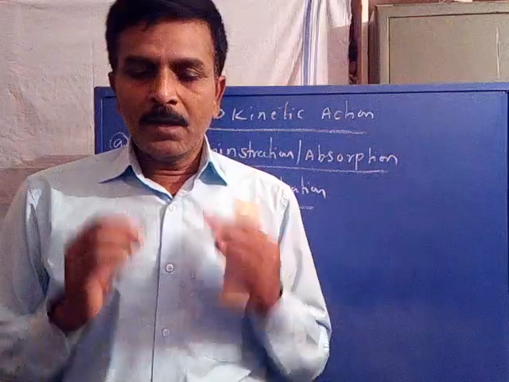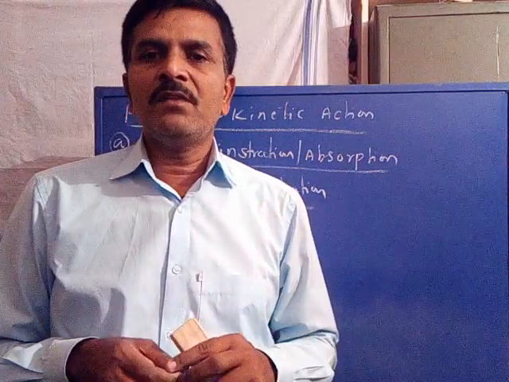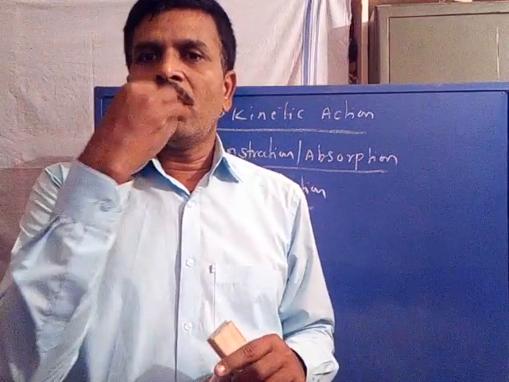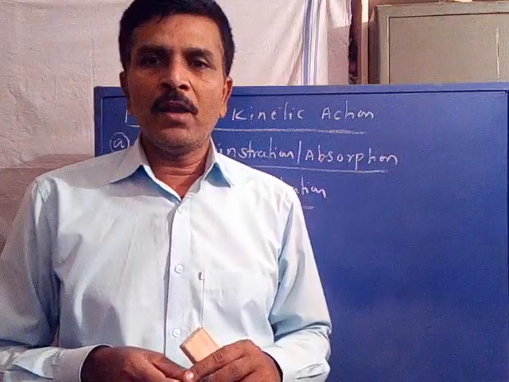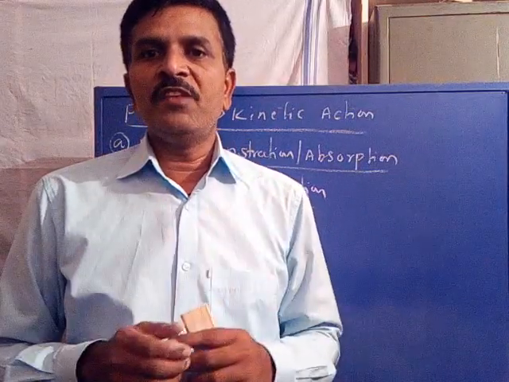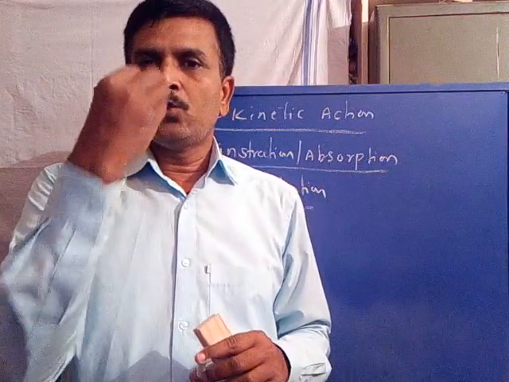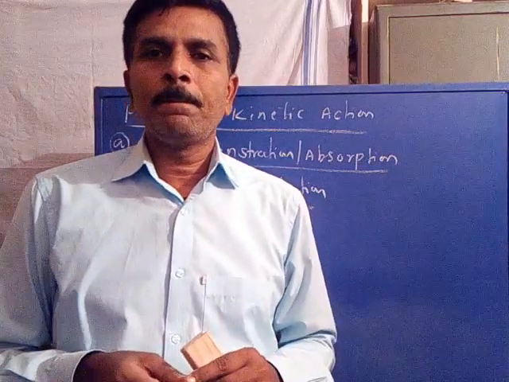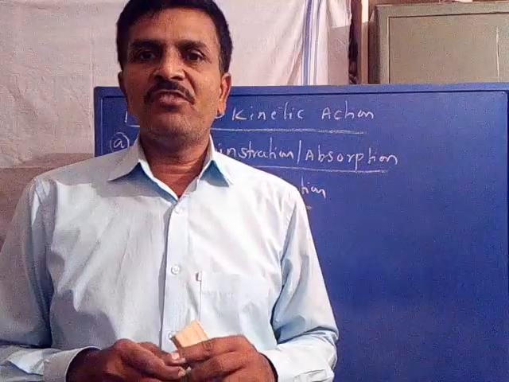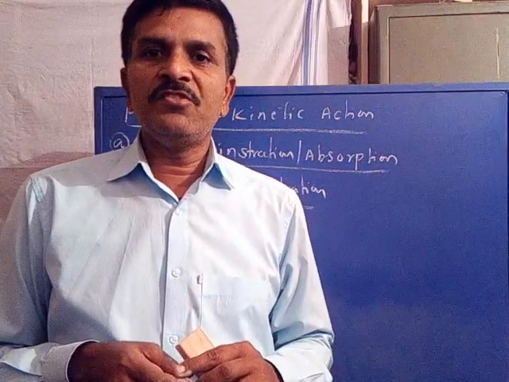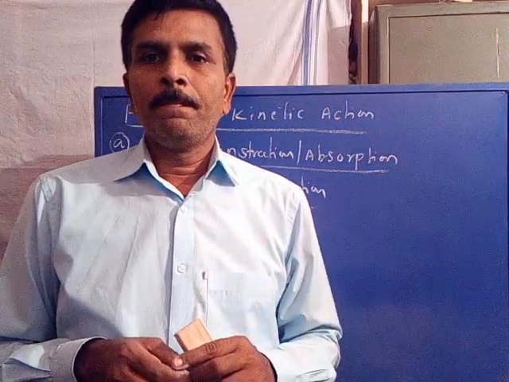That is, the application of the drug through the oral cavity is called oral administration. So most of the drugs are administered orally.